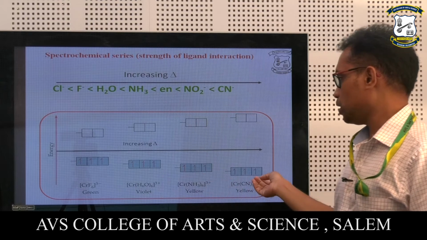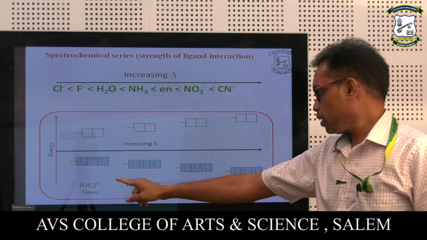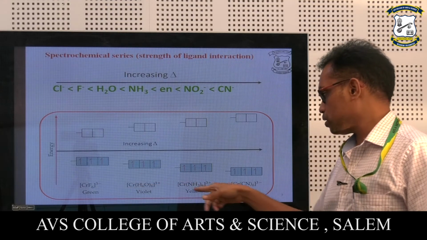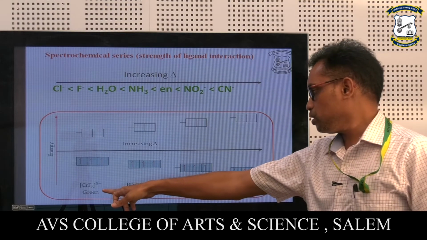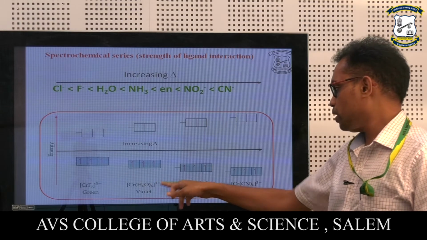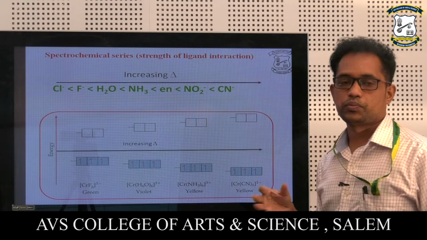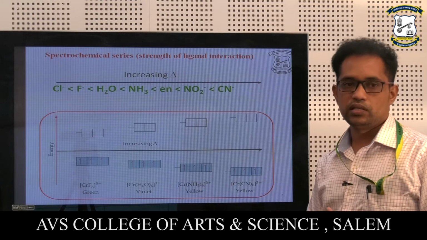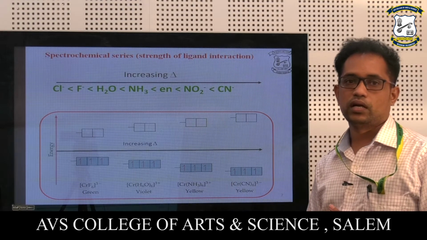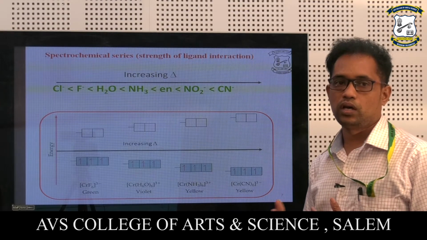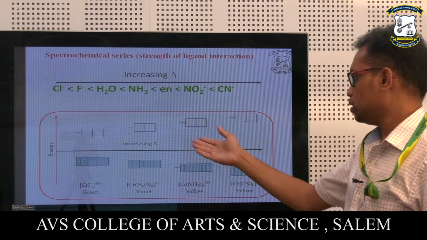So here for the same metal, chromium, and different complexes, the different colors vary. Here we can see green color for this one, and violet and yellow for the other complexes. So with respect to the increasing delta, the number of ligands and the metal atom, how the color change happens, we can explain from this.